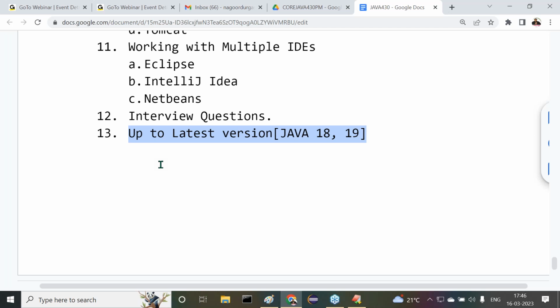But in our classes, I'm going to talk up to Java 19. Before completing your course, if Java 20 comes, by default you can understand I'm going to take that too. If Java 20 comes before completing your course, definitely I will take a session on Java 20 features also. Up to the latest version, whichever version is available, that doesn't matter. Up to the latest version, we are able to have some discussion in our classes.